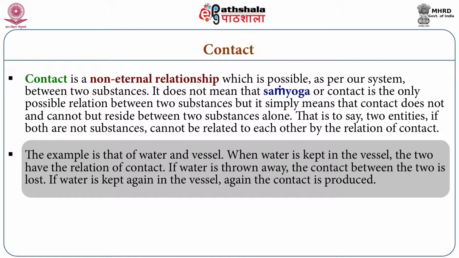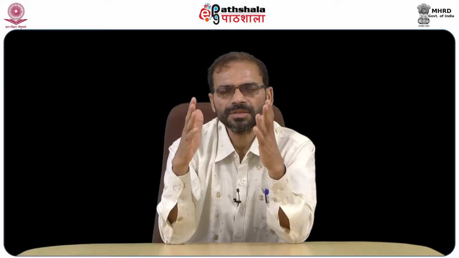Therefore between two substances only contact is possible, and if there is a product which can be produced and destroyed, that would be there with the relation. So in this category, gunas cannot exist by the relation of inherence, only substance can be there by the relation of inherence.